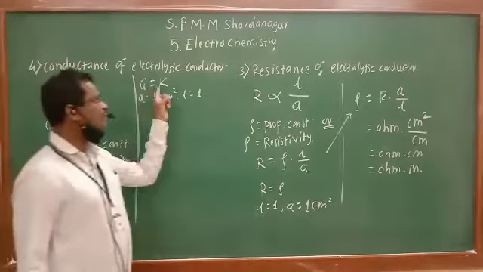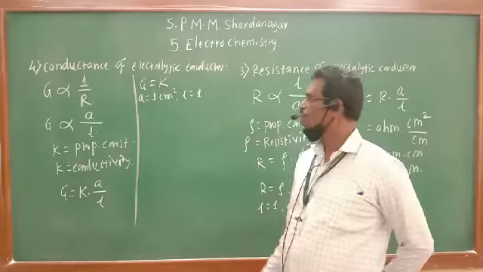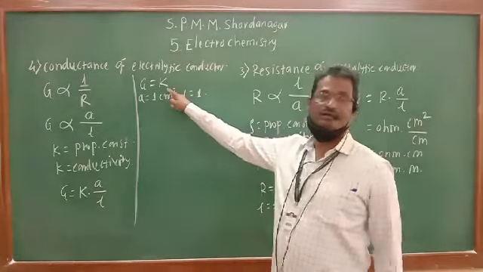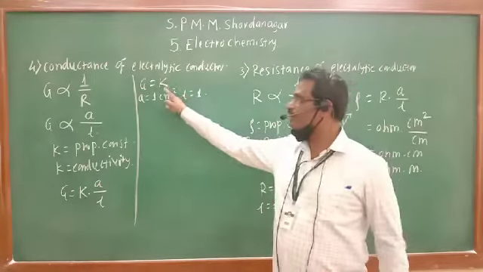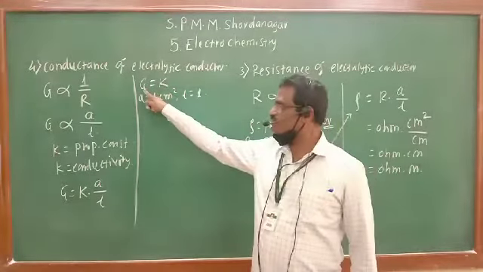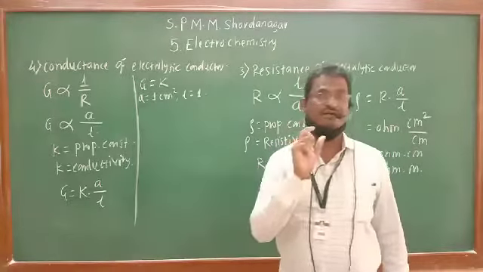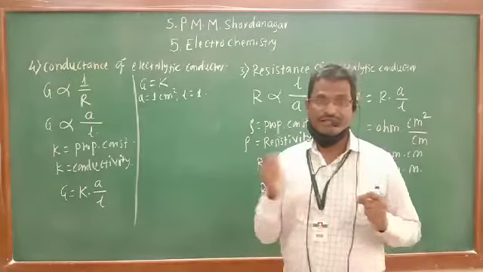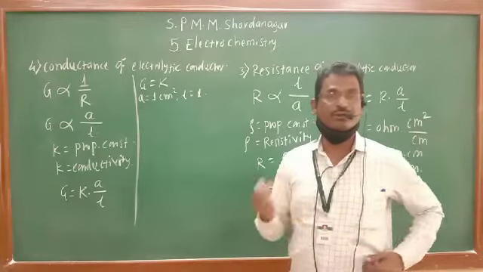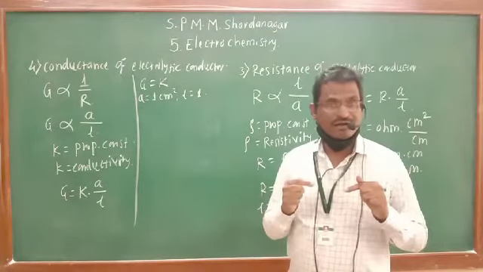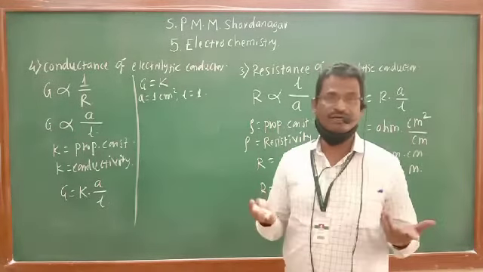See the important definition of conductivity K. Conductivity is the conductance of 1 cube of material. If length is 1 and area is 1 centimeter square, that is 1 centimeter cube of material.